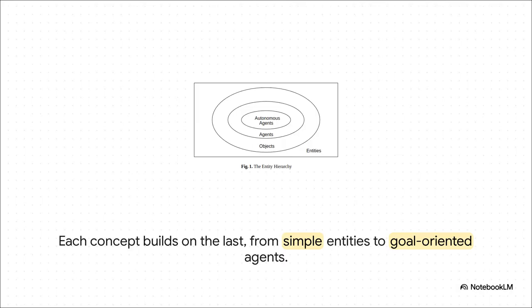And this image here just lays it all out perfectly. You can see how it's all nested. An object is just a special kind of entity, and an agent is a special kind of object. Each layer just adds a new level of complexity. We add capabilities to get objects, and then we add goals to get agents. This simple little hierarchy is the foundation for, well, everything else we're going to talk about.